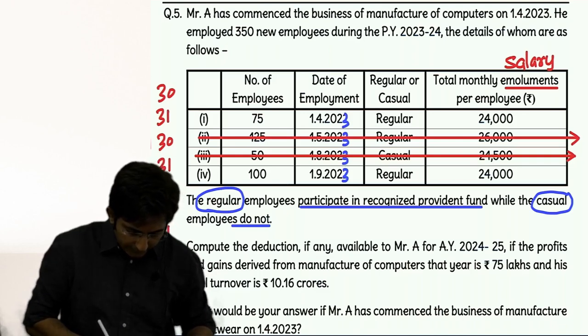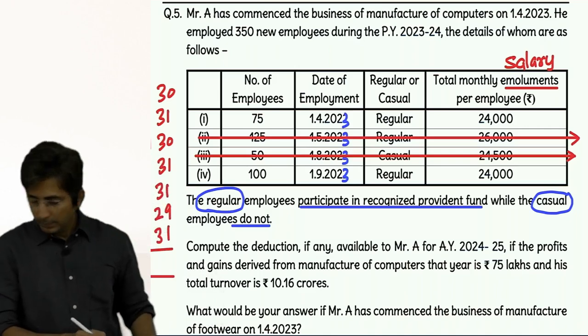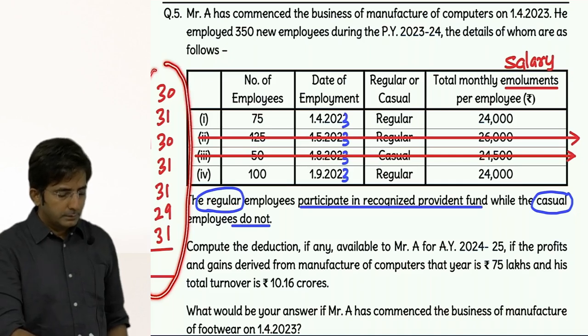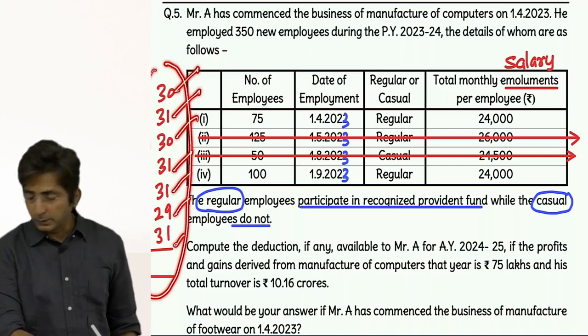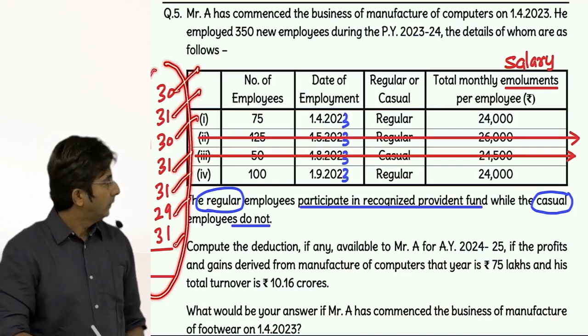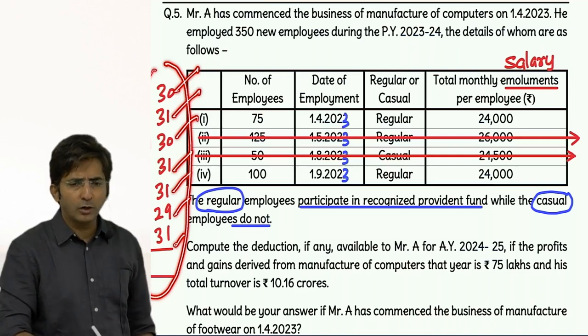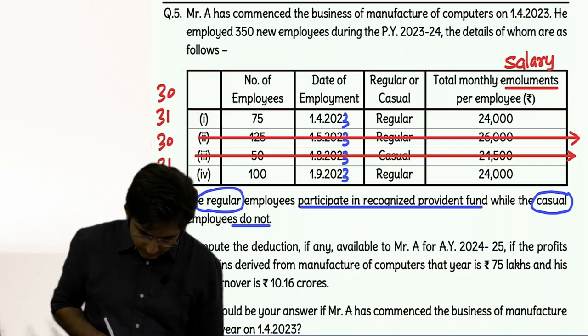So see how many days they were working. September, October, November, December, January, February, March. What is the total of this? 213 days. Getting or not? So the total is 213 days.